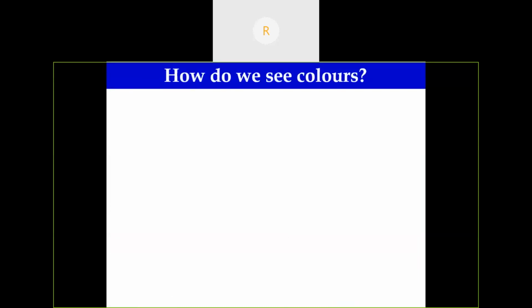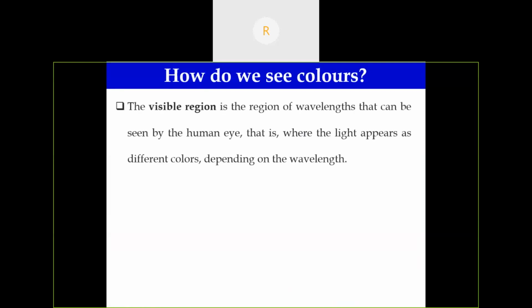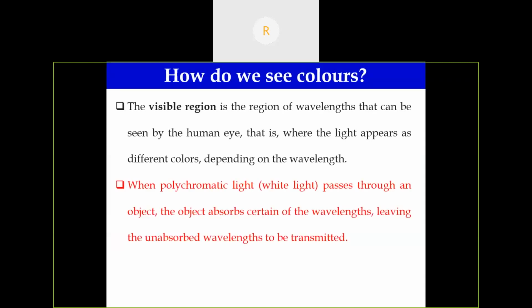Another important thing, when we are discussing the visible region, is how we see colors. The visible region is the region of wavelengths that can be seen by the naked human eye. The light appears as different colors depending on the wavelength. When white light, a polychromatic light, passes through an object, the object absorbs some wavelengths and leaves the unabsorbed wavelengths to be transmitted.